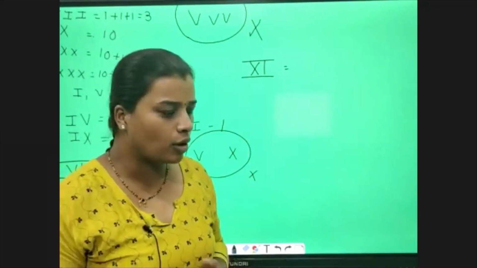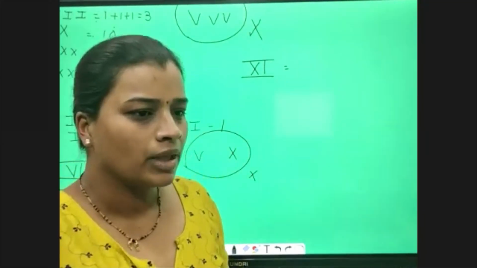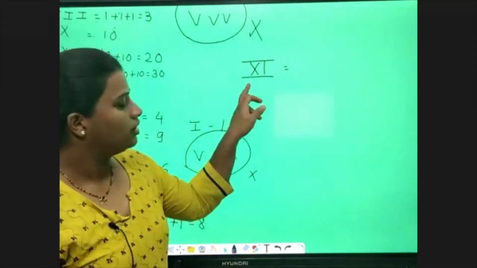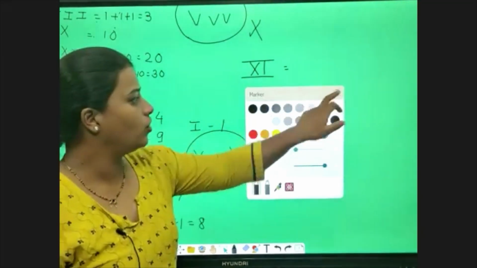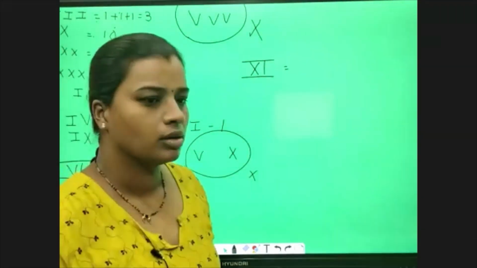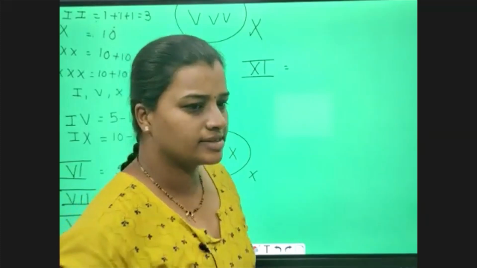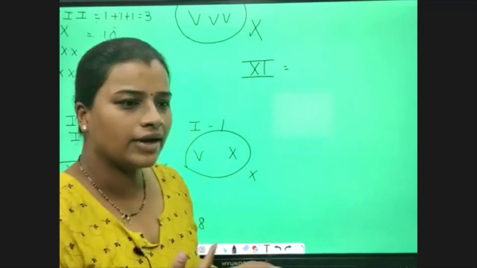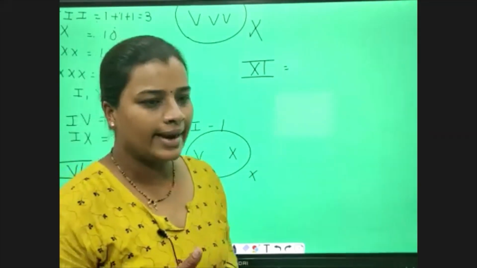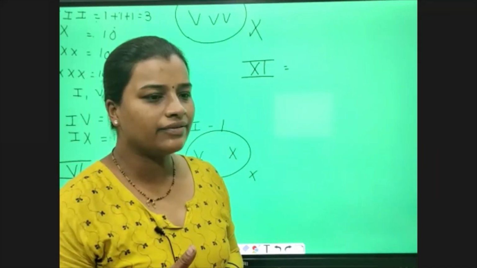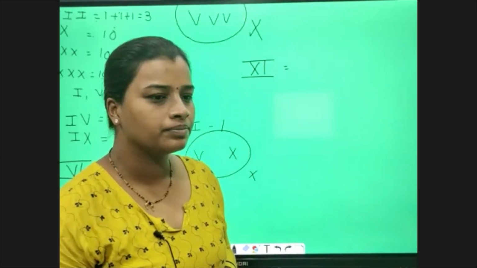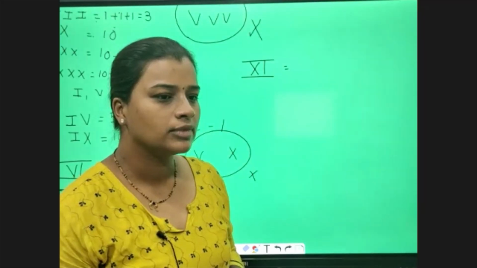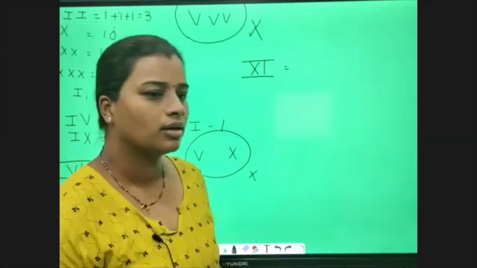Yes, anyone can say it or send it to the chat. The answer is 11. Zoya, right. How will it be 11?